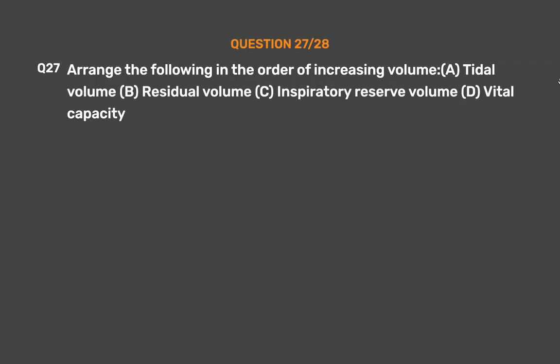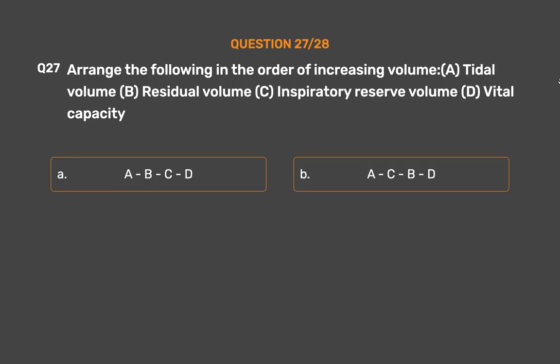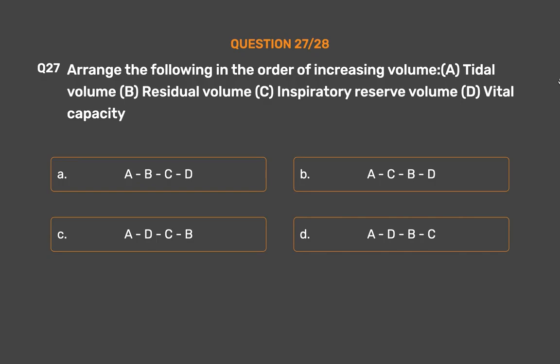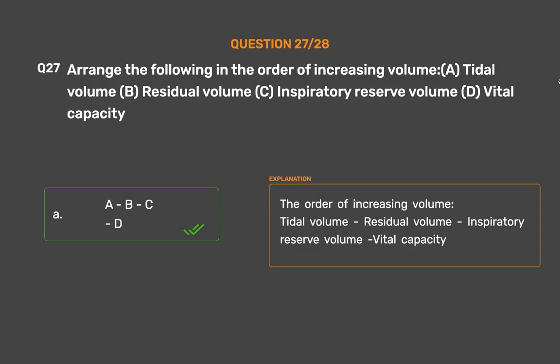A. Tidal volume. B. Residual volume. C. Inspiratory reserve volume. D. Vital capacity. Option A. A, B, C, D. Option B. A, C, B, D. Option C. A, D, C, B. Option D. A, D, B, C. The correct answer is option A, B, C, D. The order of increasing volume: tidal volume, residual volume, inspiratory reserve volume, vital capacity.